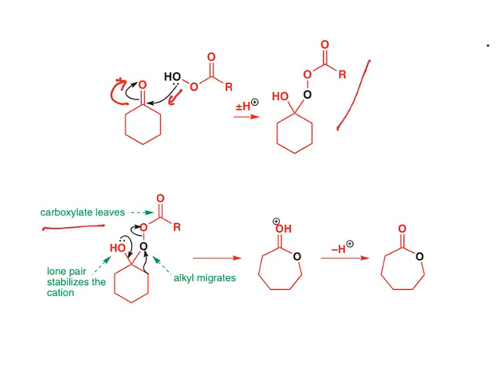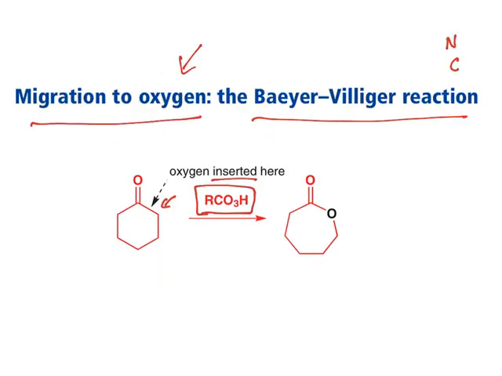But the carboxylate leaves along with electrons. If it is leaving with electrons, what happens to this oxygen? It will be electron deficient. When it is electron deficient, it pulls the adjacent atom with electrons, and that is what results in expansion of this ring, and finally oxygen gets inserted here. So this is an example of migration of a group to oxygen.